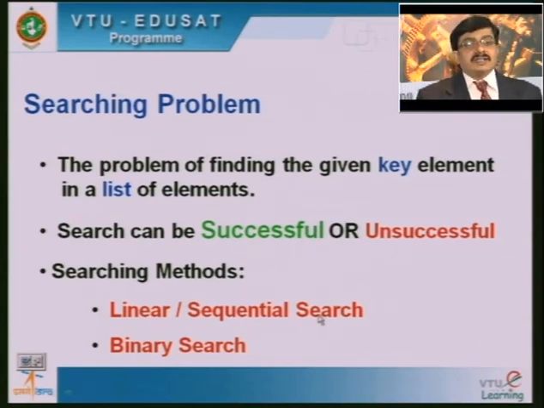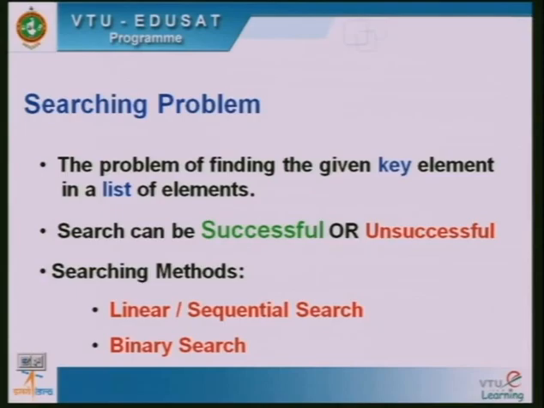Here we will be learning two different methods of performing the searching. One is the linear search, which is also called the sequential search. Sequentially, you search one element at a time and conclude whether the element is present in the list or not. The other one is the binary search. The binary search divides the complete list of elements into two halves and performs the searching. We will see this in the next session, where we will perform the operations of linear search and binary search, and see how to program the logic of both.